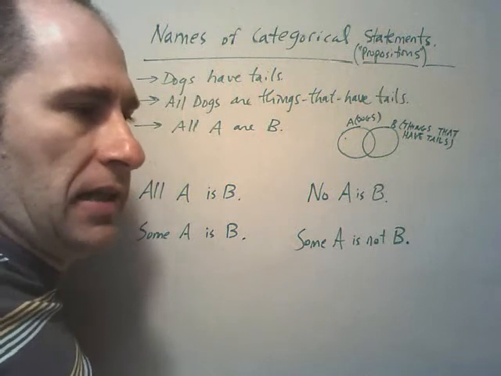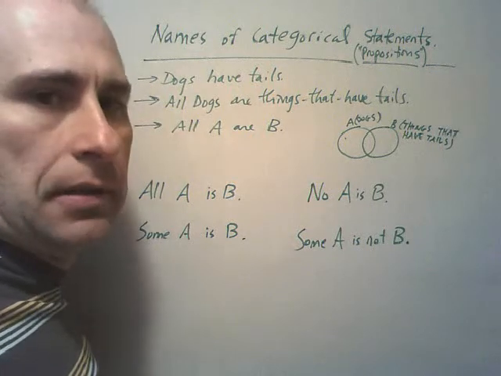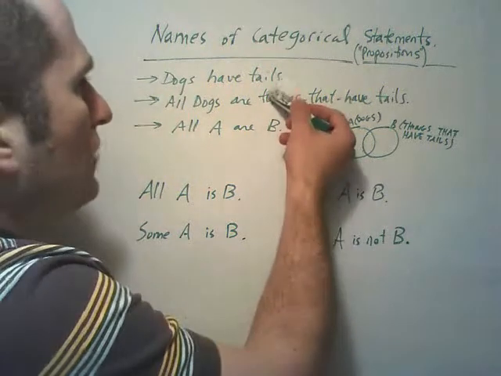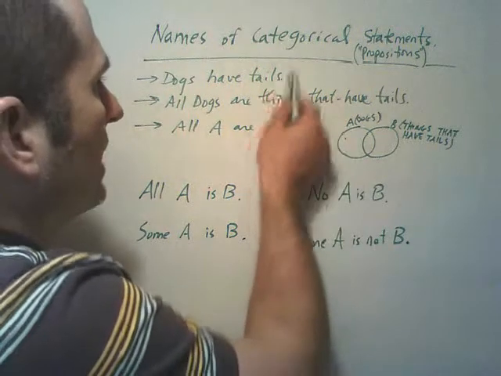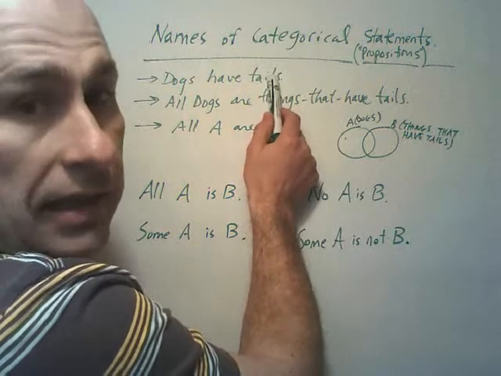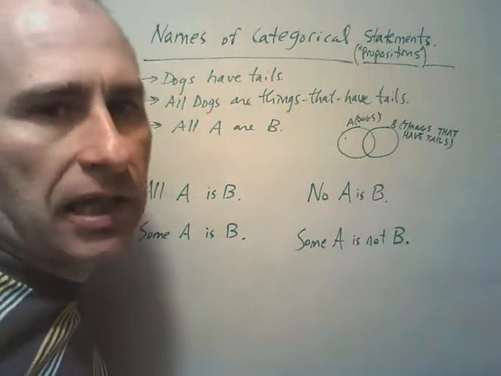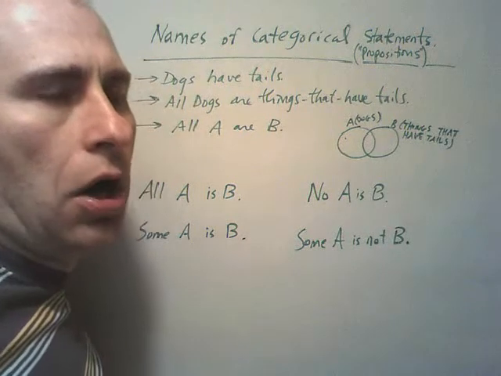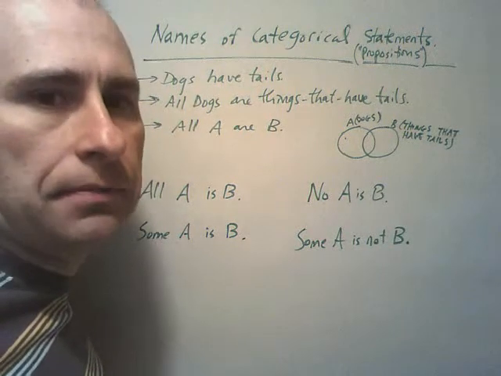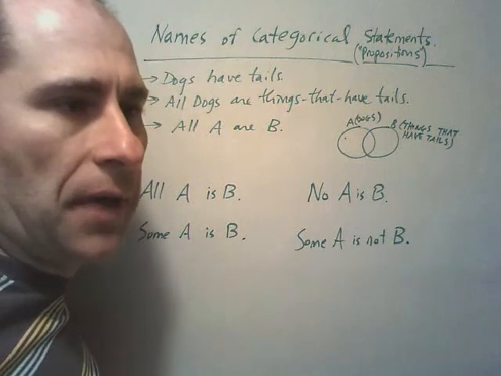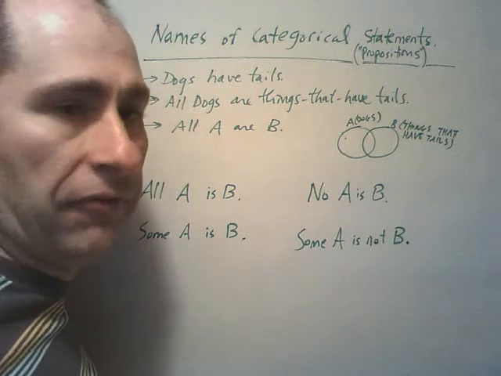But let's look at it this way. Children like lollipops. Okay. See the plural there? Now, we could transfer it down over here. I took tails here. There's a category here, right? Things that have tails. So I made it a category, things that have tails. So with the children one, we can say children are people that like lollipops. Okay, so now I got that liking lollipops thing into a category. I framed it as a category.